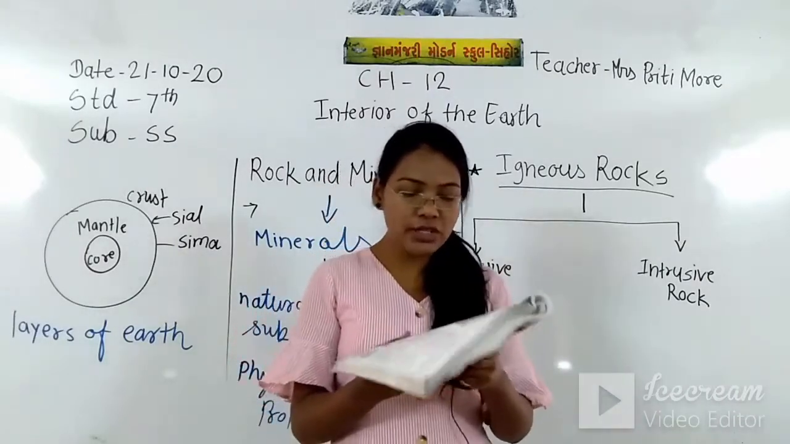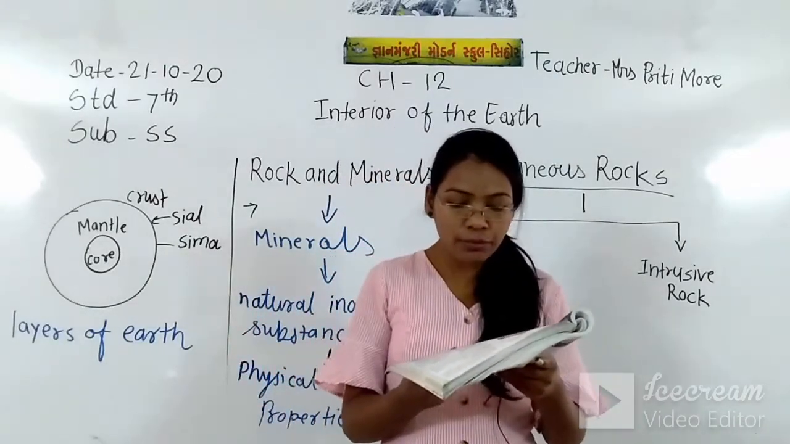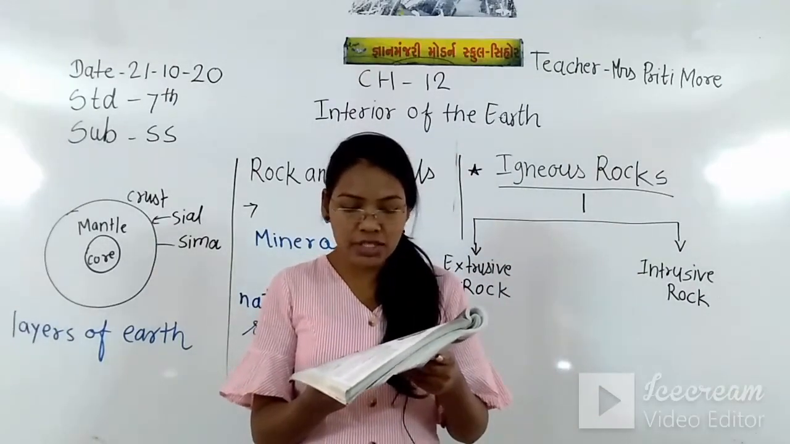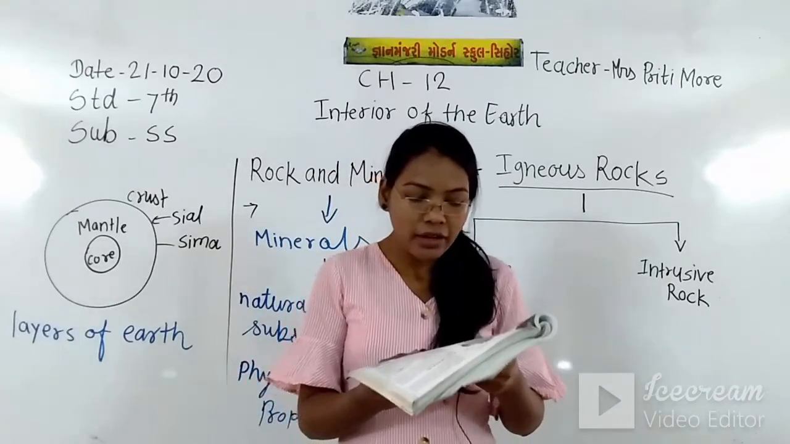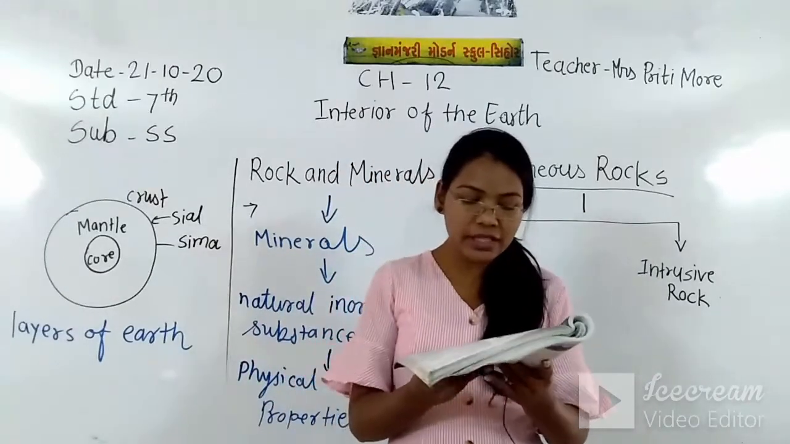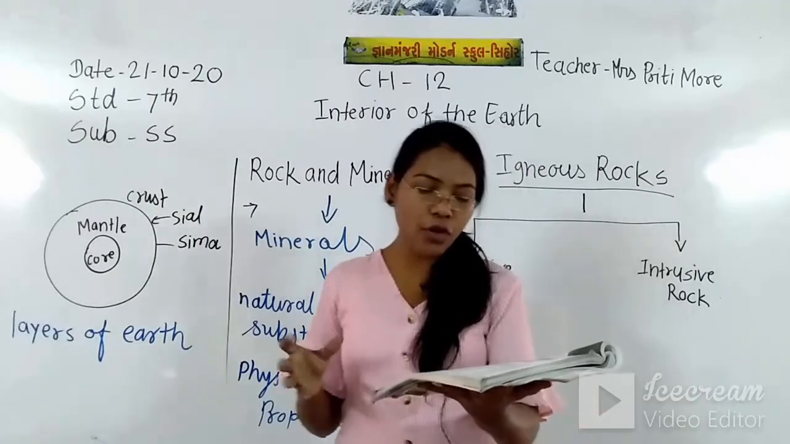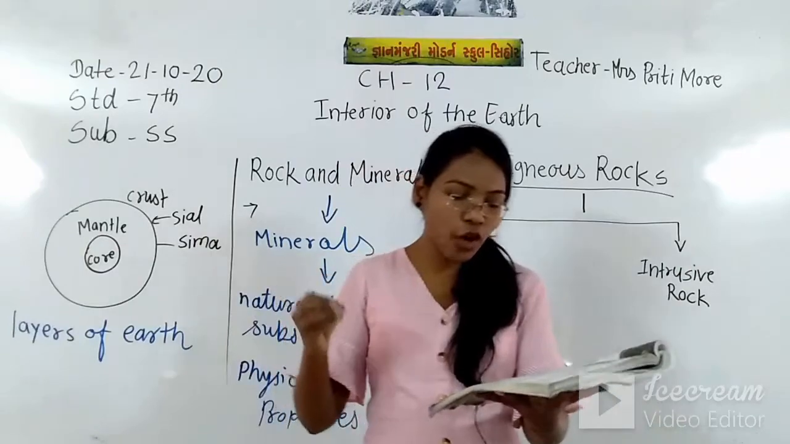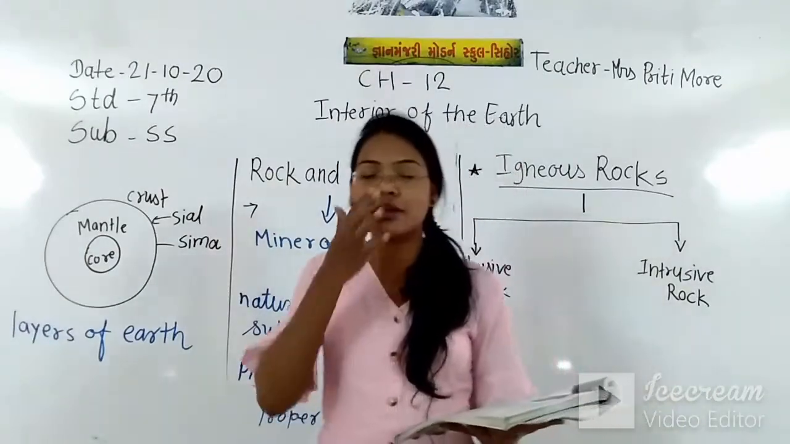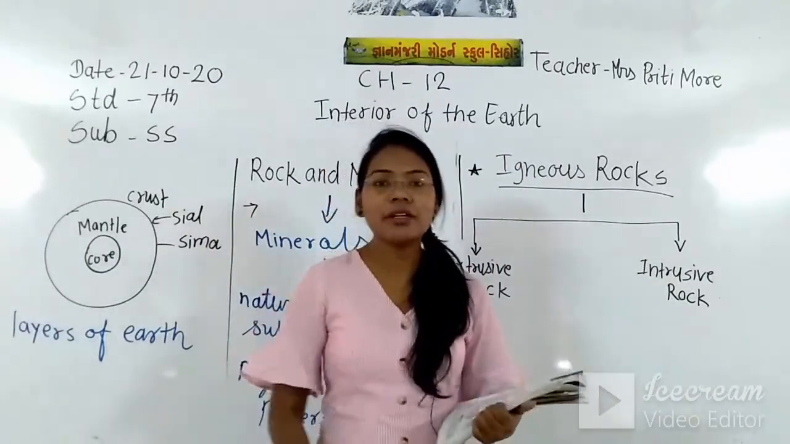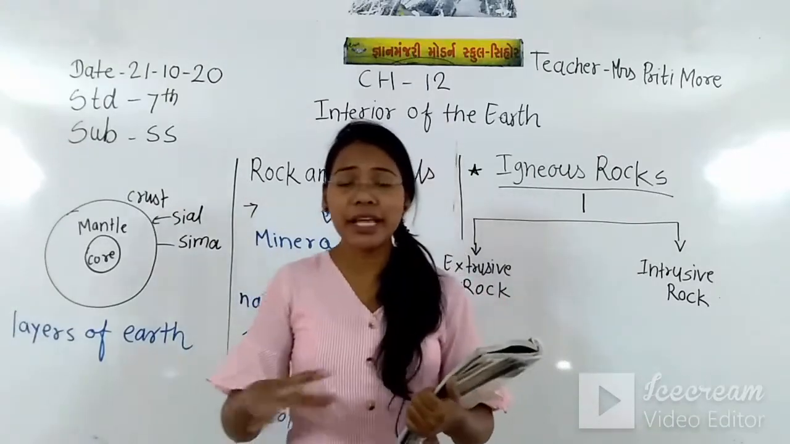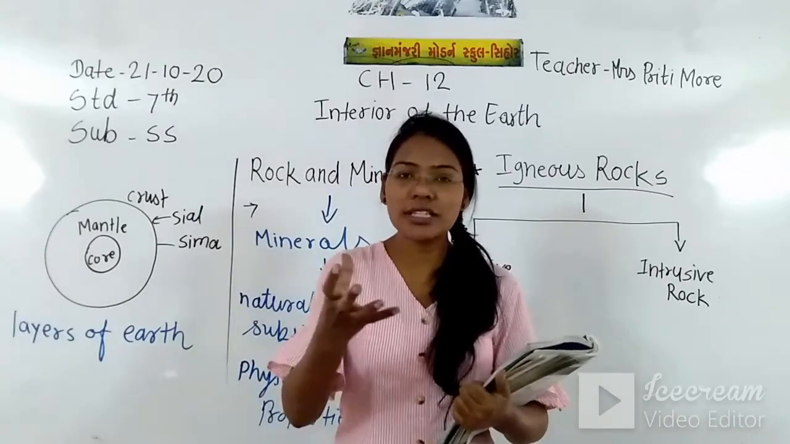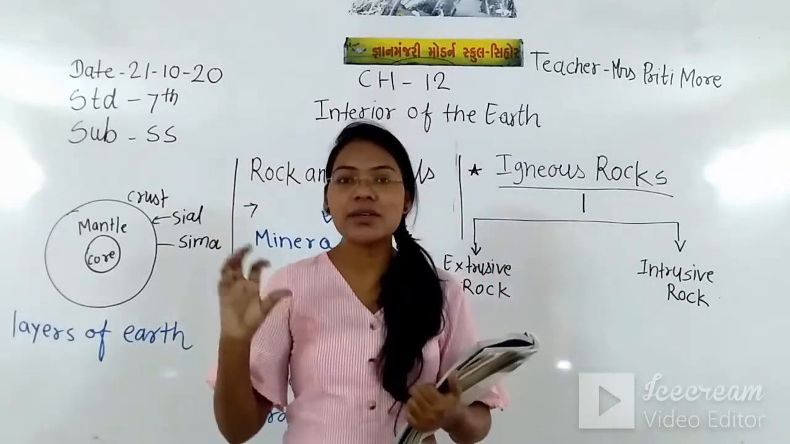The rocks that form due to the solidification of magma are called igneous rocks. Igneous rocks are of two types. How is igneous rock formed? It is formed due to the solidification of the magma. When the magma breaks through the earth and comes onto the surface of the earth, it is first in liquid form. It is called lava.